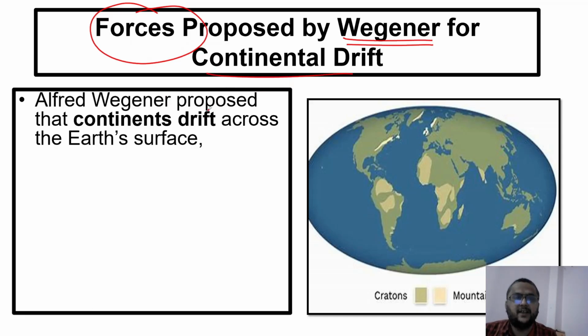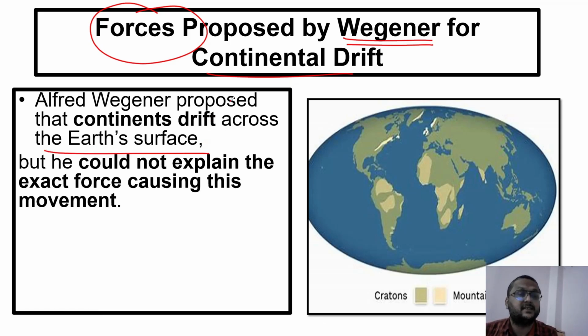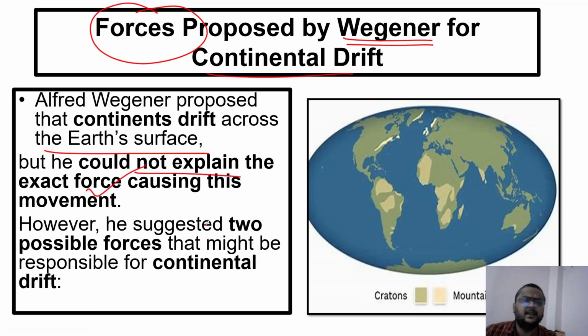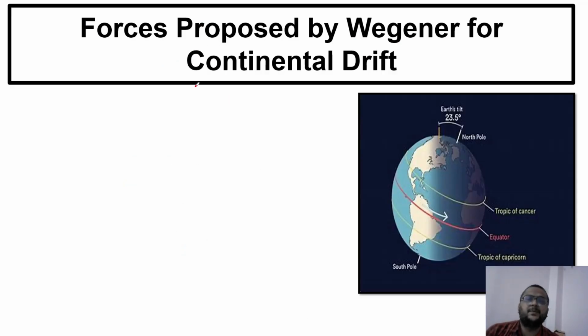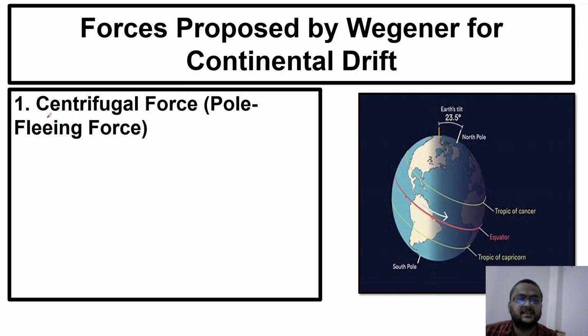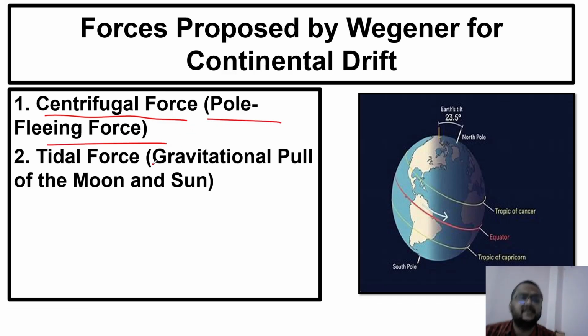Let's see. Alfred Wegener proposed that continents drift across the Earth's surface. He said that continents are drifting, but he could not explain the exact force causing this movement. However, he suggested two possible forces that might be responsible for continental drift. The first force is centrifugal force, which is also called pole fleeing force, and the second force that he suggested was tidal force, which is the gravitational pull of the moon and sun. These two forces Wegener suggested to prove his theory.